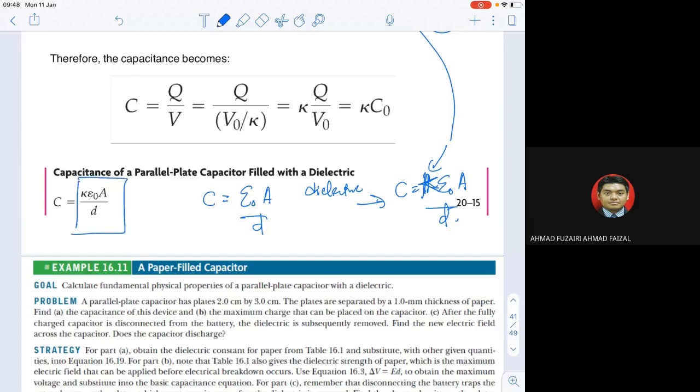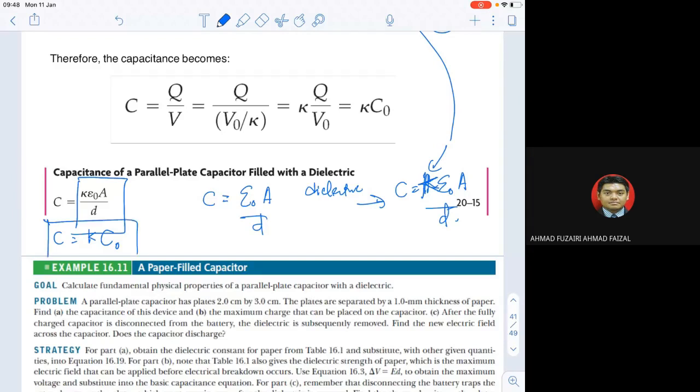So let's look at this part. C equals kappa times epsilon naught A over D, where epsilon naught A over D is actually the first capacitance. When you calculated capacitance earlier without kappa, and then put a dielectric into that capacitor, you just multiply the dielectric constant by the older capacitance.